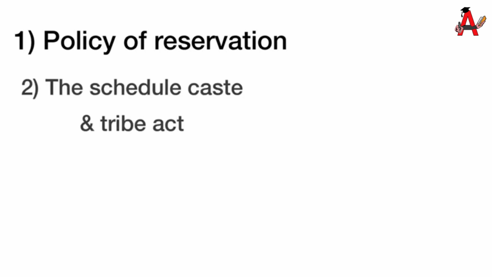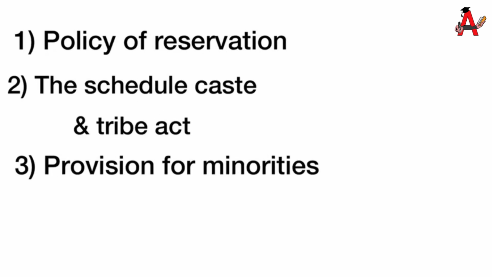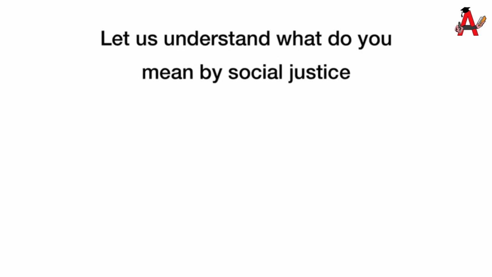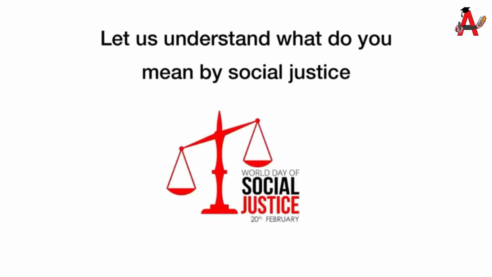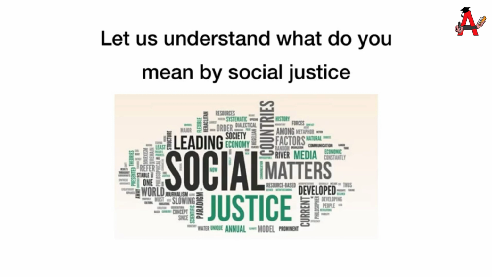Second, the Scheduled Caste and Scheduled Tribe Act. Third, provisions for minorities. And lastly, laws relating to women and provisions for their representation. Let us understand first what is social justice. As I initially told you, social justice would mean justice in terms of social status.